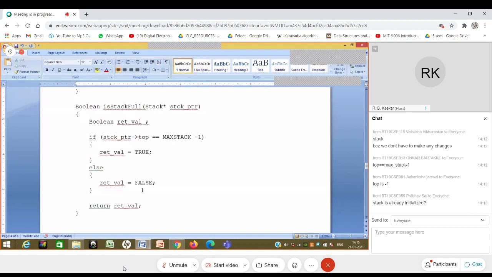Is that not fine? The answer is yes. It is also fine. But then what happens is when you do that, the whole structure will be copied into the activation record. The structure of stack, which contains the array as well as the integer top, and then the whole thing gets copied. Fine, that is also okay. But why allow for that copy if you can just pass the pointer? Then there is no copy which takes place.